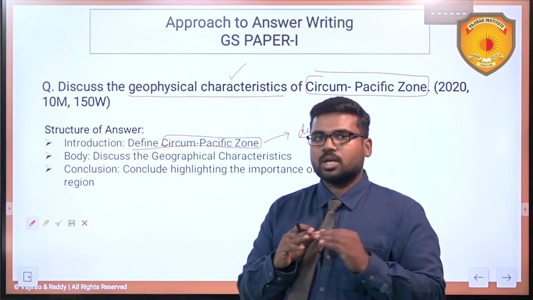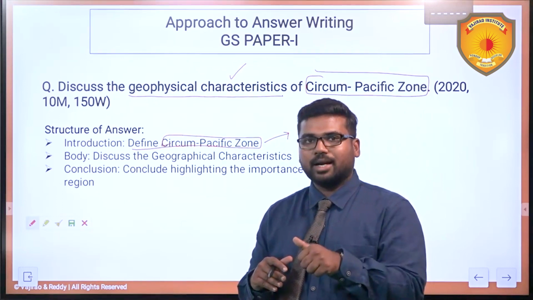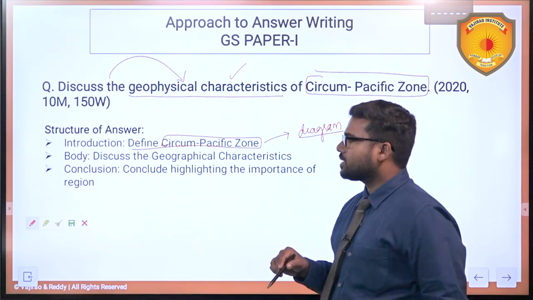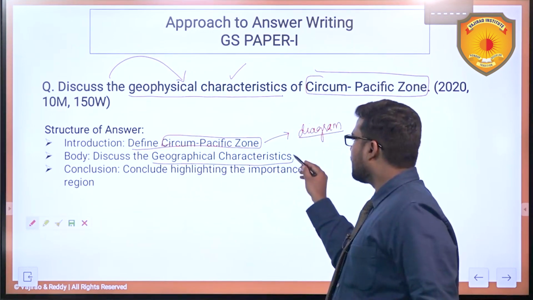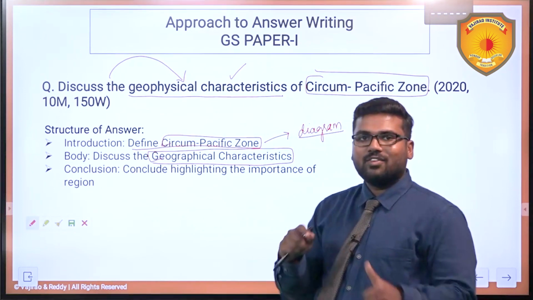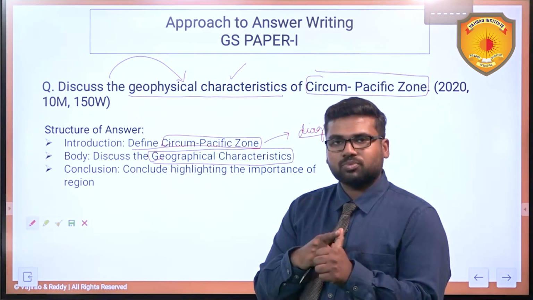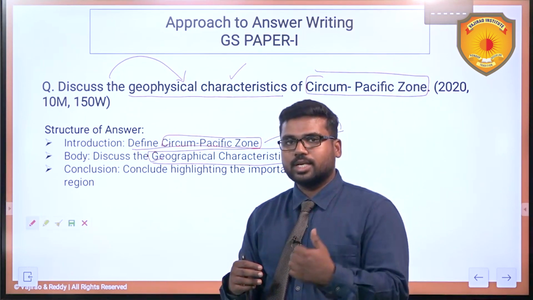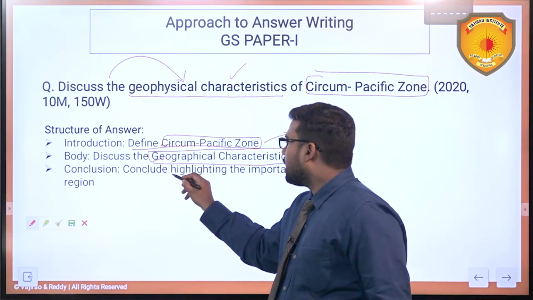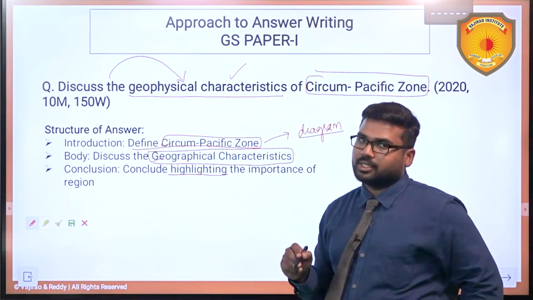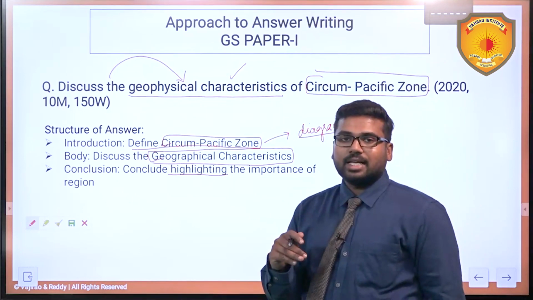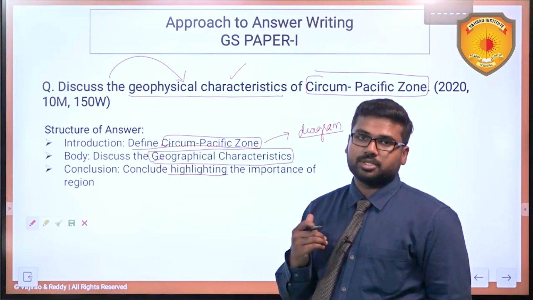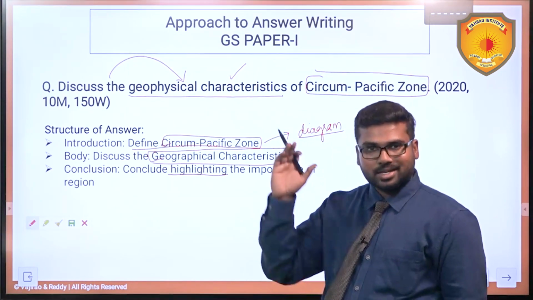That's the introduction. Now in the body, what is the core demand? The core demand is we need to discuss the geophysical characteristics. That is the core demand. That's the reason why we are going to put it under body. Various geophysical characteristics will be discussed here. Then towards the end we need to provide an optimistic conclusion. That's where we conclude highlighting the importance of this region, particularly in the geophysical situation. What is the importance of this particular region? So this is the approach and structure of our answer.